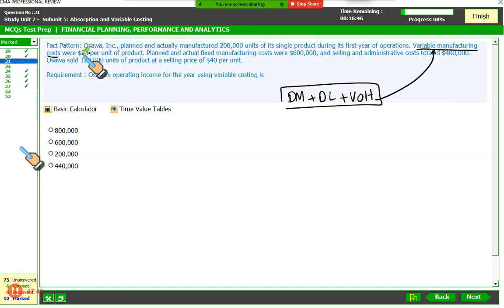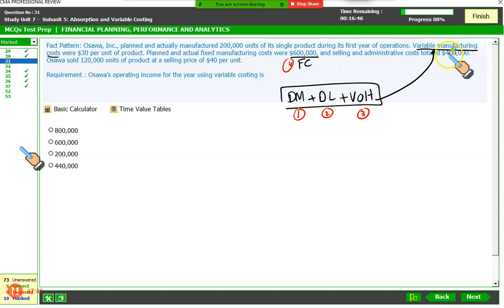Okay. Then planned and actual fixed cost is 600,000. This is your fixed cost, which is the 4th element. We know there are 4 costs of production under absorption costing, right? Direct material, direct labor, variable overheads and fixed overheads. Fine. It further says that selling and administrative costs are 400,000.